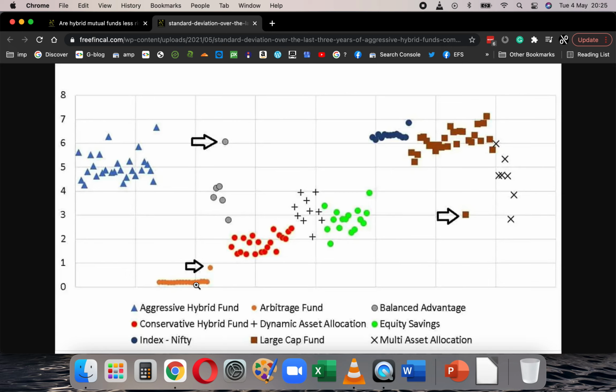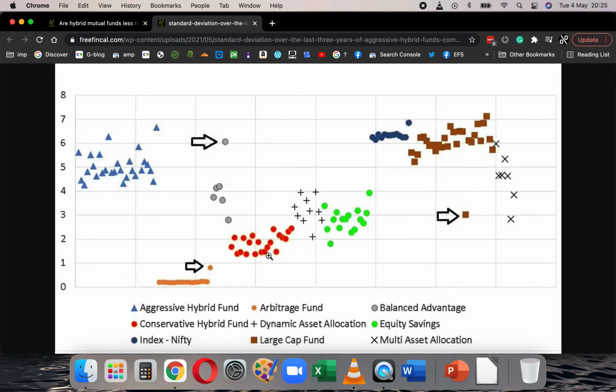Now, these are the arbitrage funds. There's one outlier arbitrage fund, which, if I'm not wrong, is Principal arbitrage. This had a credit event, that's why it's there. And this one here is HDFC Prudence. HDFC Prudence is only a balanced advantage fund in name. Other than that, it's practically an equity fund.